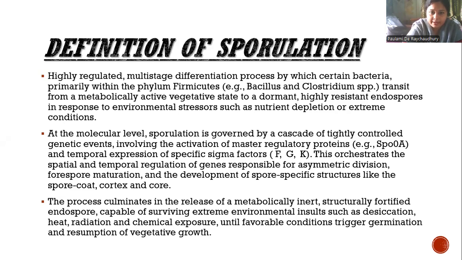At the molecular level, sporulation is governed by a cascade of tightly controlled genetic events involving the activation of master regulatory protein SPO0A, and temporal expression of specific sigma factors. What are those? Those are F, G, and K. These orchestrate the spatial and temporal regulation of genes responsible for asymmetric division, spore maturation, and development of spore-specific structures like the spore coat, cortex, and core.